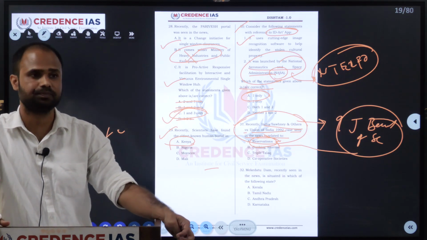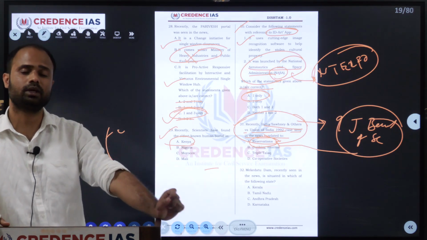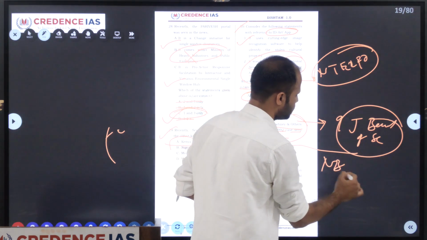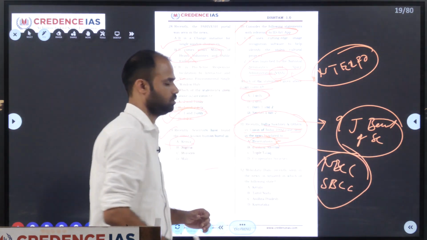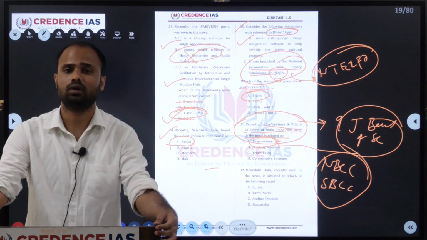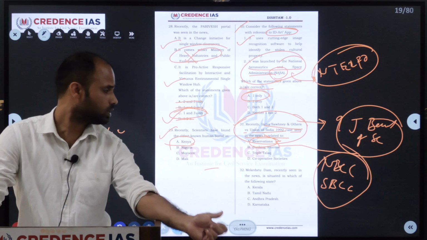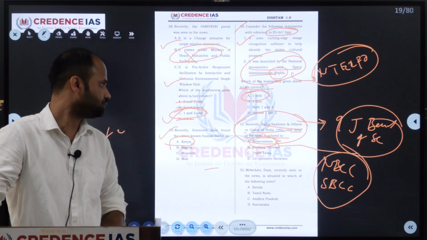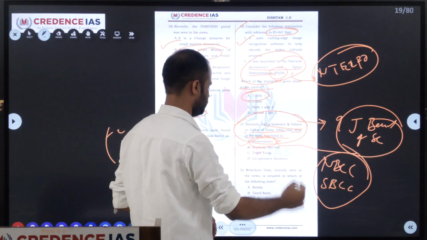The maximum limit is 50%. It is restricted. And at the same time, the verdict directed the appointment of the National Backward Class Commission as well as State Backward Class Commissions. Under the 102nd Constitutional Amendment Act, we have given constitutional recognition to the National Backward Class Commission as well as State Backward Class Commissions. So the Indra Sawhney case is related to reservation.